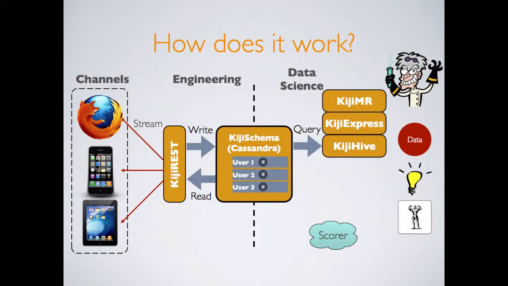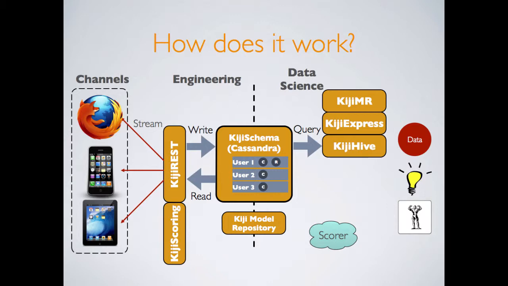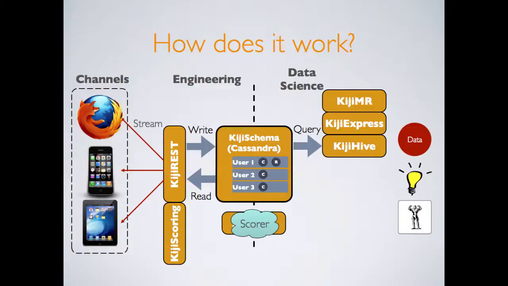In any case, once we've trained this machine learning model, the next thing to do is to apply it via scoring. In Kiji, we have a notion of a score. A score uses information about a user and some kind of trained machine learning model to generate some derived customer insight, whether it's, again, personalized product recommendations or something else. The data scientists can apply the score in batch using Hadoop, but as we just discussed, that's not the best way to go about doing things. So to this end, we have a couple of additional components. Kiji Scoring, and the Kiji Model Repository.